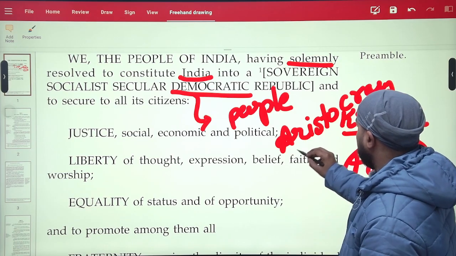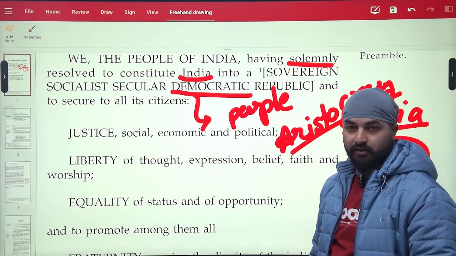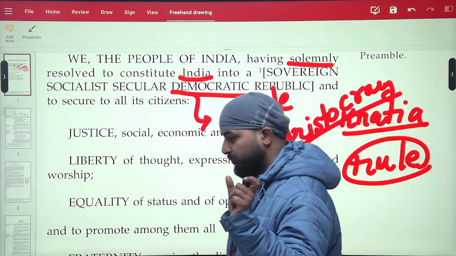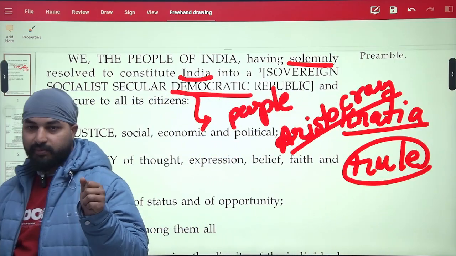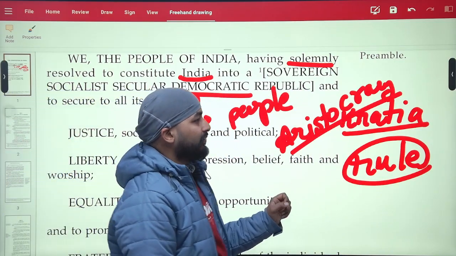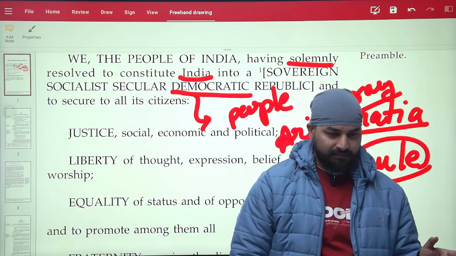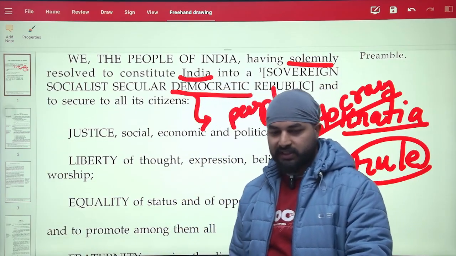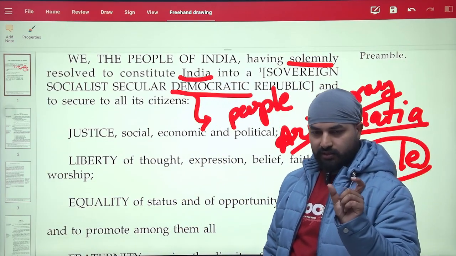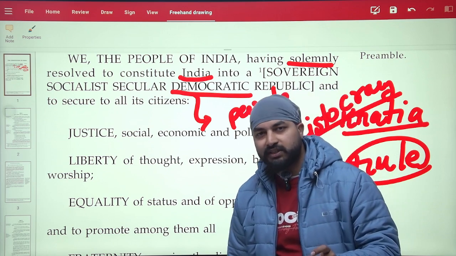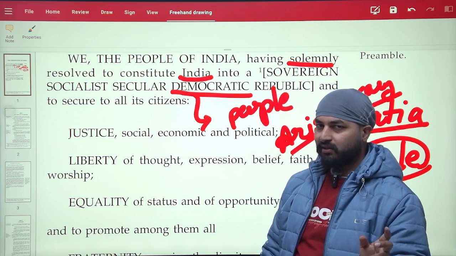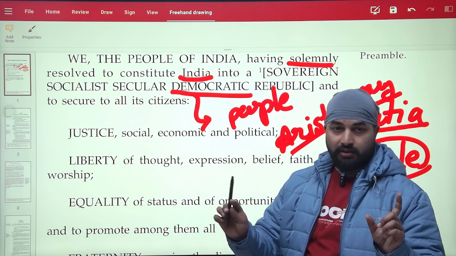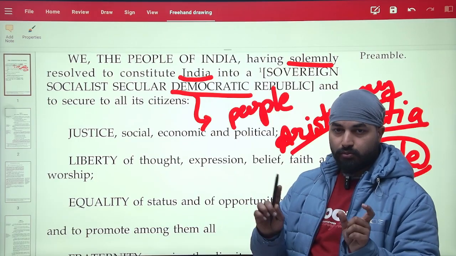Bureaucracy: the term bureau means office or table. Here in India, we associate bureaucracy with what in Hindi is called Naukarshahi, but actually the real term should be rule of table or rule of office.